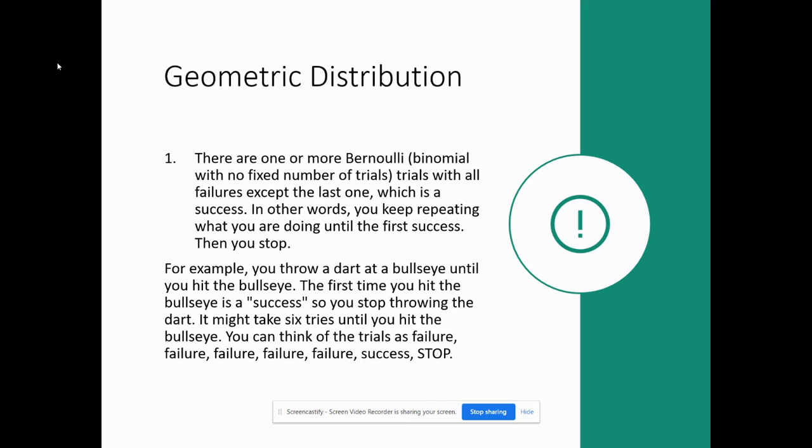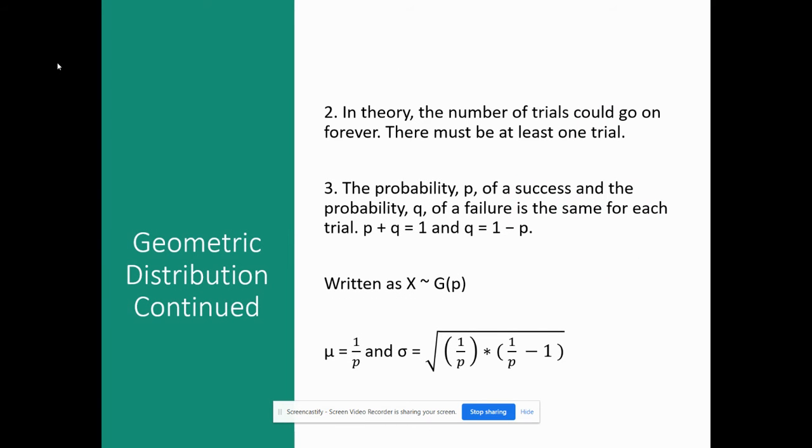So you're going to do something until you have success. So again, you throw a dart at a bullseye until you hit the bullseye. The first time you hit the bullseye is success, so you stop throwing it. It could take you 3 tries, 6 tries, 10 tries, but you keep going until you hit that goal. I know this kind of sounds stupid, but I kind of think of geometric like goal because they both start with G. So when I'm doing something until I get success or I hit my goal, that's how I know it's geometric.